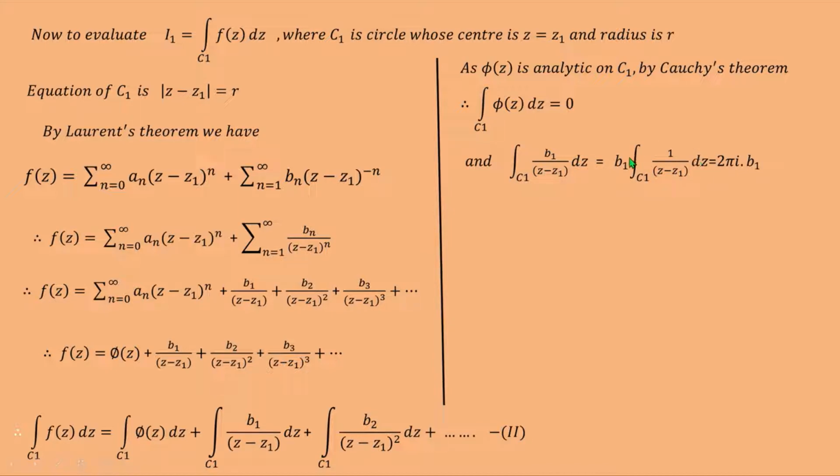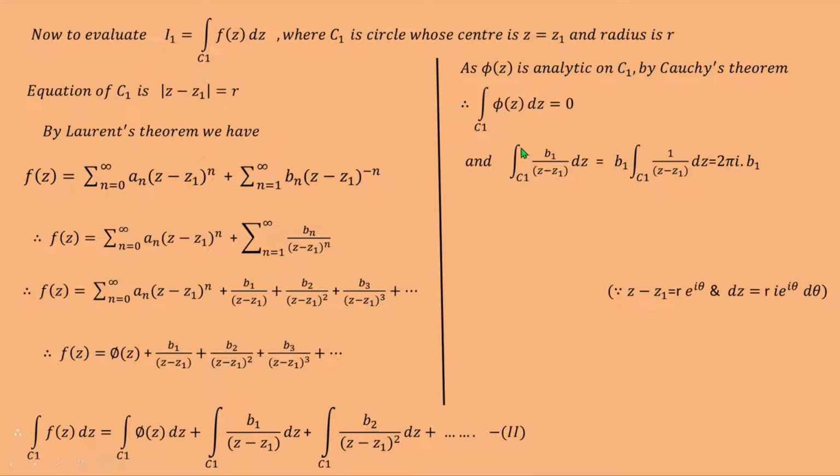Now if we find this integration over C1 of 1 upon z minus z1 dz, here C1 is the circle mod of z minus z1 is equal to r, and so we can write z minus z1 is equal to r e raised to i theta. Therefore, dz is equal to r i e raised to i theta d theta. And here theta varies from 0 to 2 pi. If we put this in the integral, the value of this integral is 2 pi i.